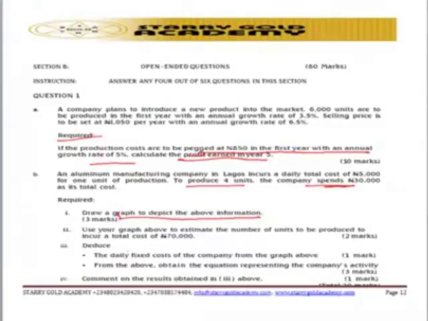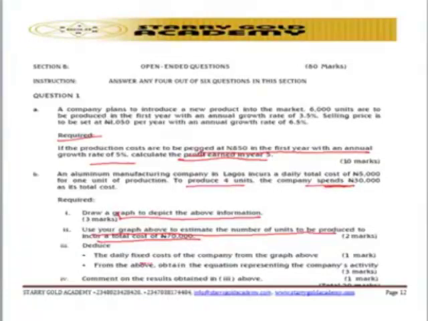Then look at the next one. Use your graph above to estimate the number of units to be produced to incur a total cost of 70,000. That is another thing. From the graph, you're able to detect that one.